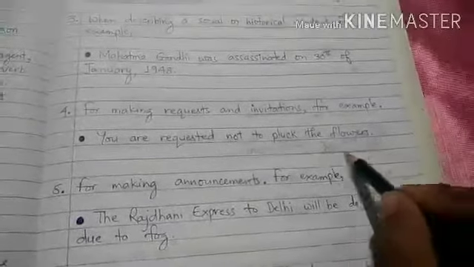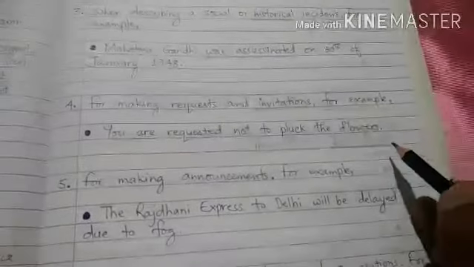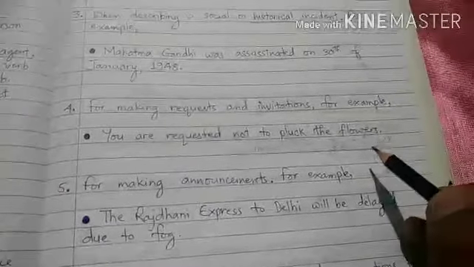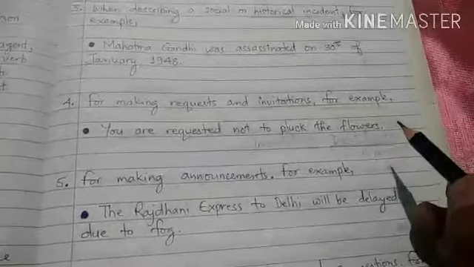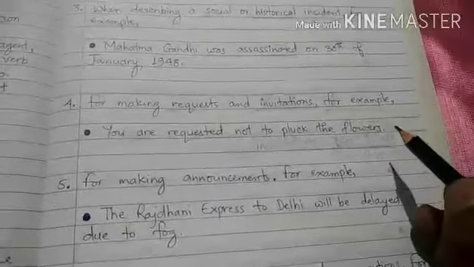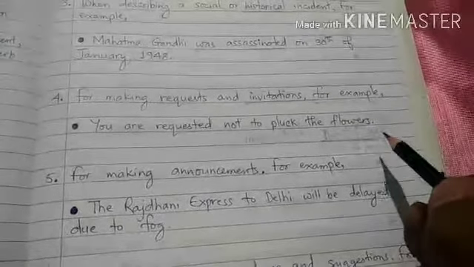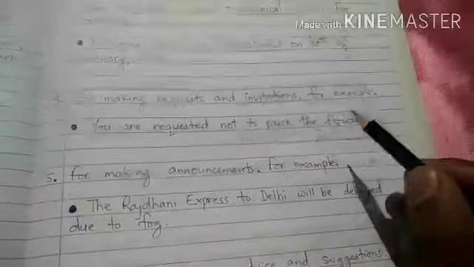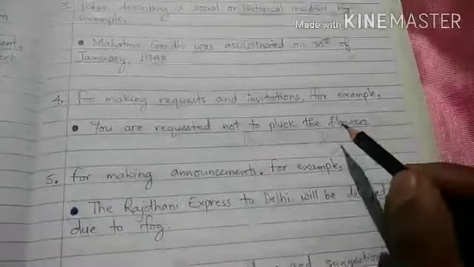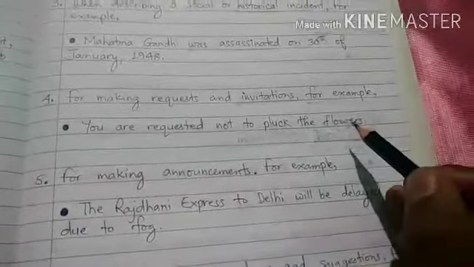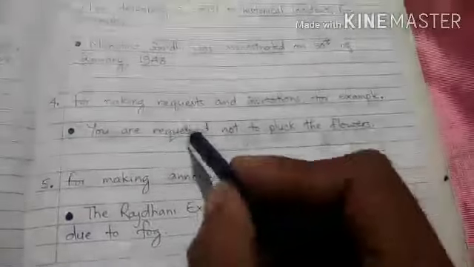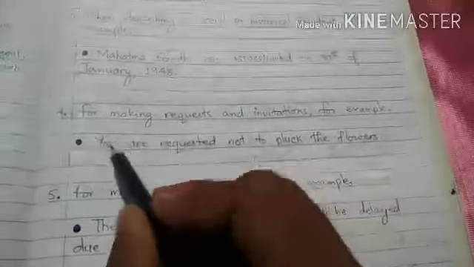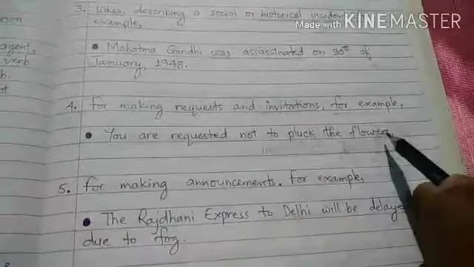Depending upon whether the sentences are orders, requests or suggestions, you have to change the form of the main verb into V3. If it is an order, it will become ordered. If it is a request, it becomes requested. If it is a command, it will change into commanded, V3. Like don't pluck the flowers. So here: you are requested not to pluck the flowers.